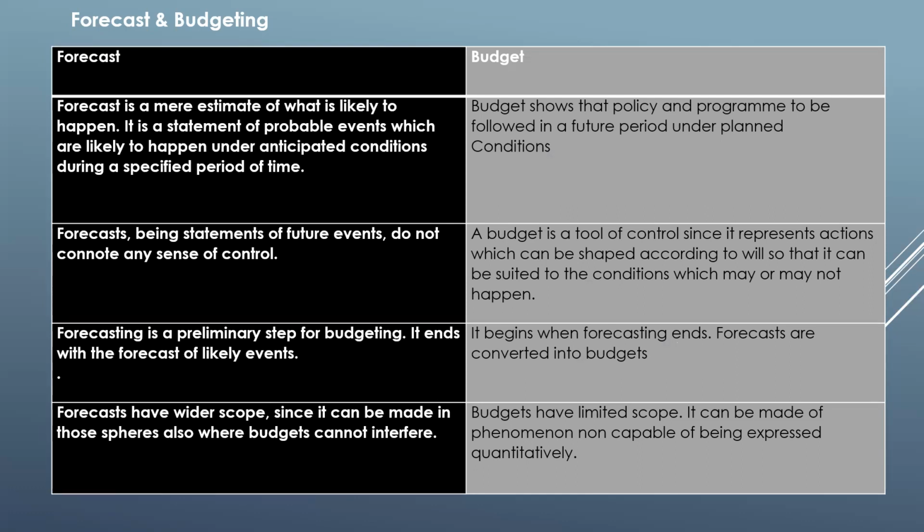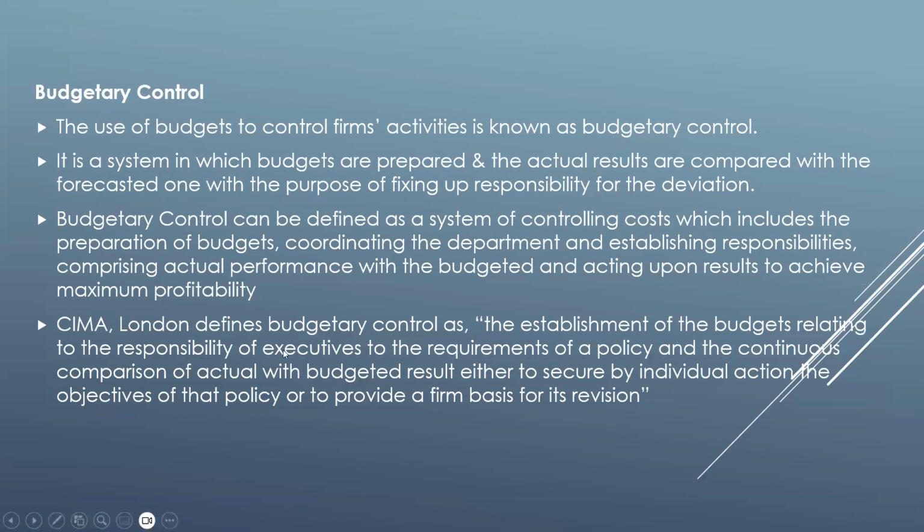The last difference is forecasts have wider scope since they can be made in those spheres also where budgets cannot interfere. Whereas budgets have limited scope, as they cannot be made of phenomena not capable of being expressed quantitatively. Now coming to what is budgetary control. The use of budgets to control the firm's activities is known as budgetary control.